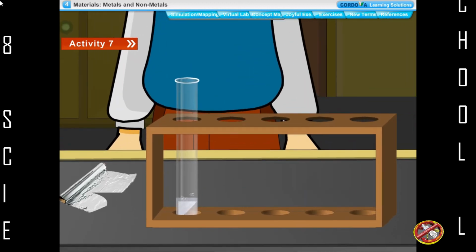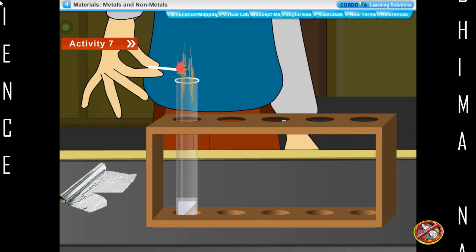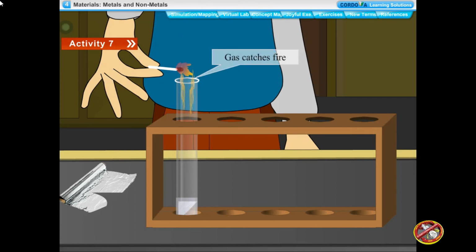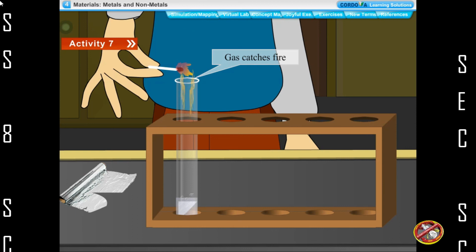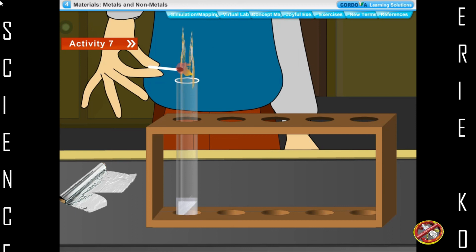Observation. We bring a burning matchstick near the mouth of the test tube. The gas catches fire with a pop sound. The pop sound indicates the presence of hydrogen gas.